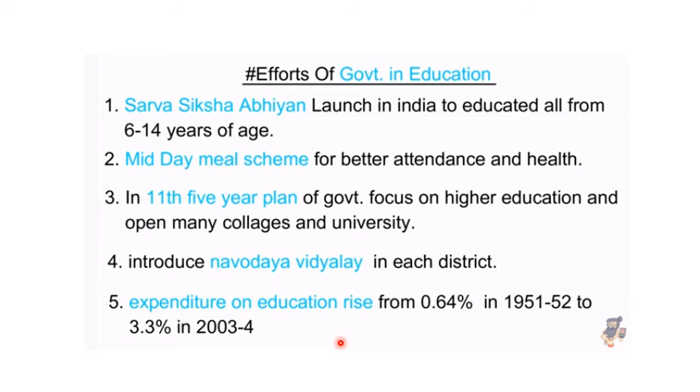And vocational institutions were set up where skill training was given. They also introduced Navodaya Vidyalaya in each district, and the expenditure on education was raised. In 1951-52 it was only 0.64%. In 2003-04 it was 3.3%, and presently it has increased to 4.6%. Expenditure on education is still less, but we should increase it more.